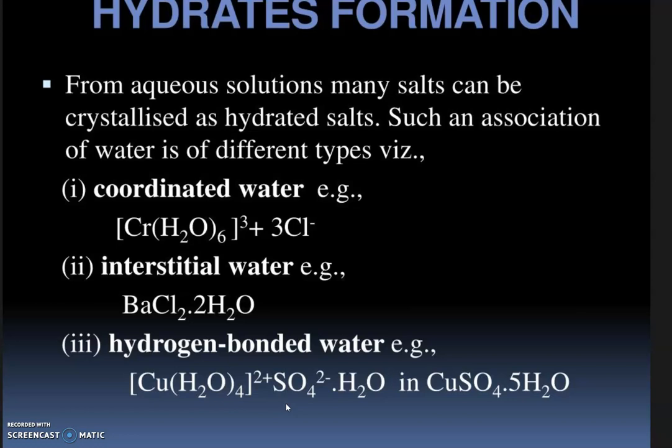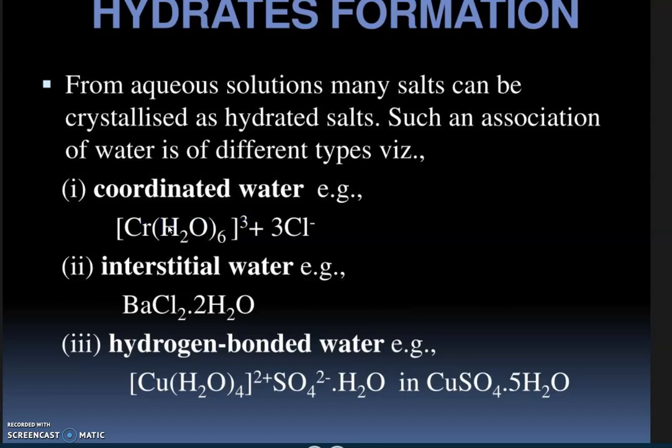Next one is hydrate formation. From aqueous solutions, many salts can be crystallized as hydrated salts, such as an association of water in different types. That is, the salts will associate with water to give different hydrates. For example, coordinated water. Here you can see the coordinate bond between chromium and water.